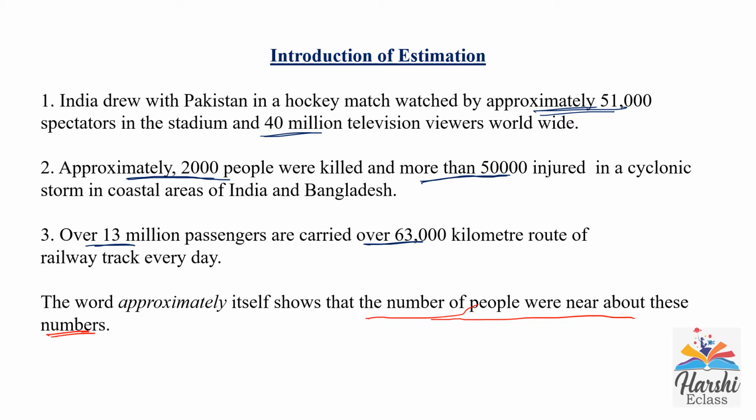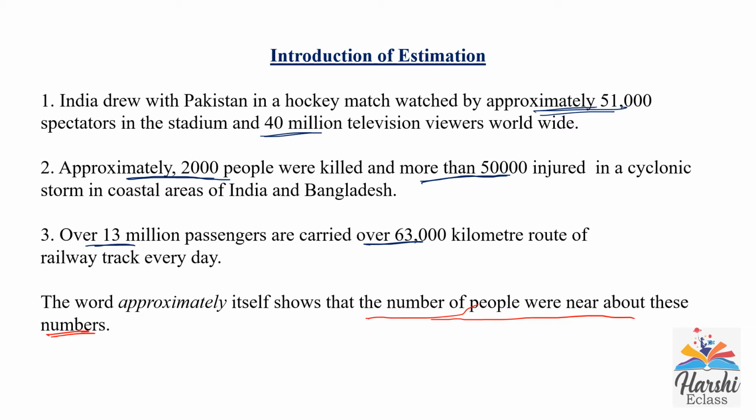In this first statement, the spectators. Were there exactly 51,000 spectators in the stadium? Or did exactly 40 million viewers watch the match on television? No. The word approximately itself shows that the number is near about these numbers.